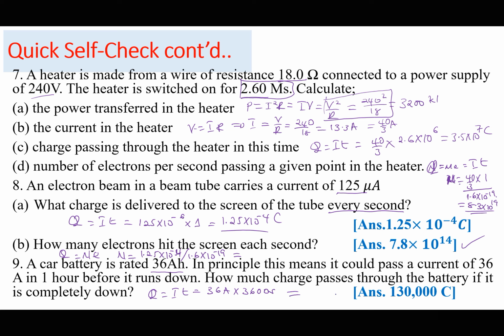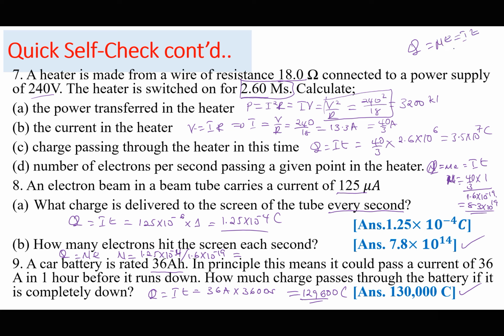So I press my calculator: 36 times 3,600, which gives us 129,600 coulombs, which is approximately 130,000 coulombs, which is correct. Okay, so those are some of the examples, but all you need to note is you should be able to use charge being equal to the number of charge carriers times E, which is the same as I times T. So you should be able to find the number of charge carriers. It is the only thing you never mentioned, I think, in GCSE.